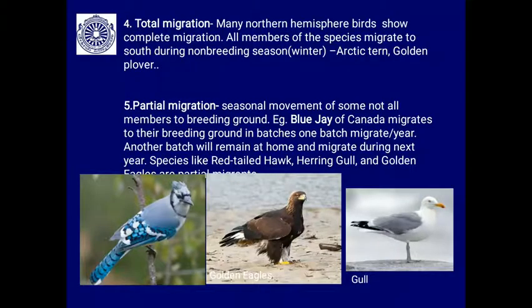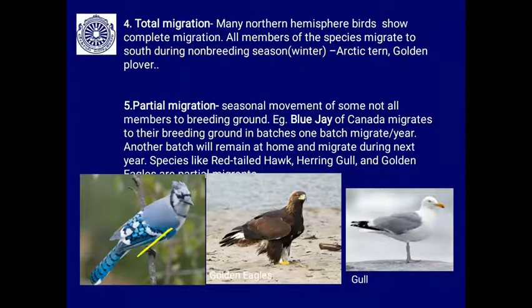Then total migration, as I said, is the complete migration. Many northern hemisphere birds show complete migration. Arctic tern, golden plover, all members of the species migrate to the south during the non-breeding season, that is during winter. During the breeding season they go back to their home ground. Then partial migration is the seasonal movement of some, not all, members to the breeding ground.